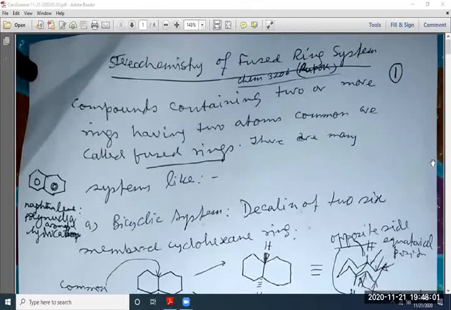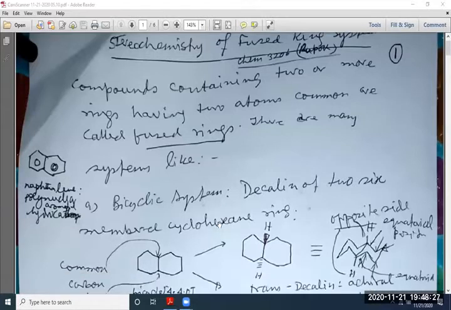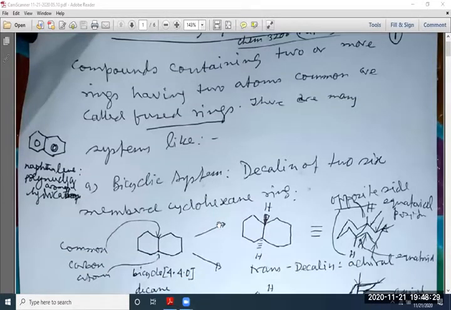Chemistry of fused ring systems. Compounds containing two or more rings having two atoms in common are called fused rings. There are many systems, like this bicyclic system. Now, in the bicyclic system, we have already discussed decalin.